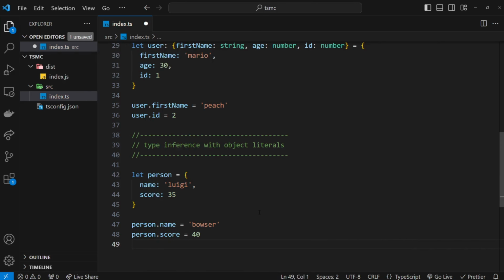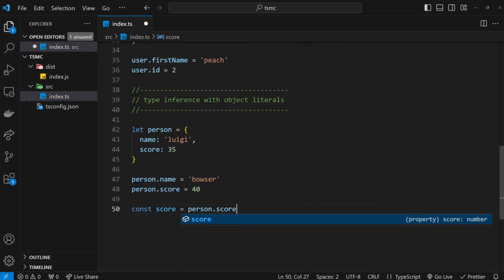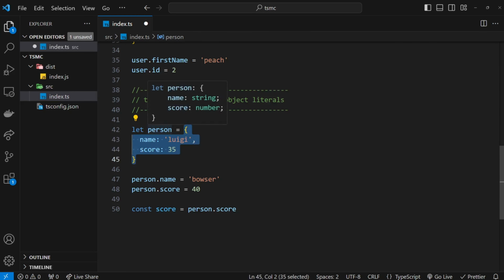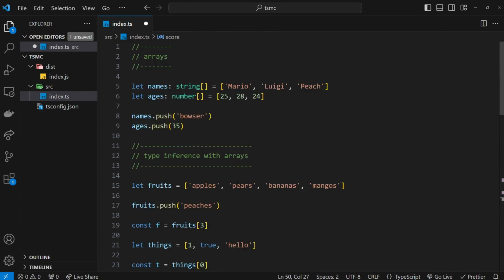Alright, so one quick example here. If we try to get one of the properties, I could say const score is equal to person.score, and it's going to infer the type of score for me inside this variable. So I could hover over here and it says score is a number. It knows that because it inferred this type right here. And whenever we get the score property, it knows it's going to be a number. Alright, so that's the basics of arrays and object literals. Next up, we're going to move on to functions.